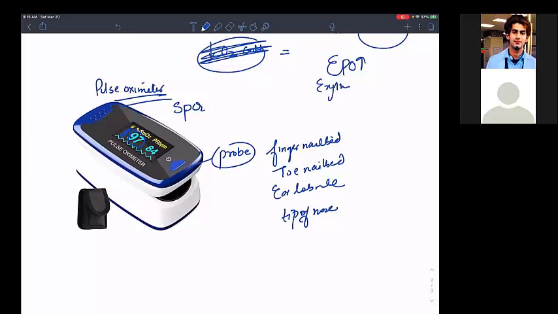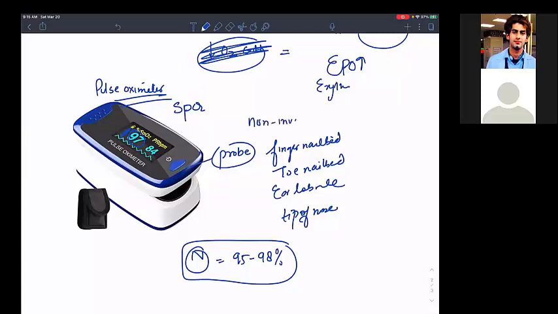Okay, what is the normal saturation of oxygen in the blood? That is 95 to 98%. That's what you are checking right now in these coronavirus days. So what actually is the principle of the pulse oximeter? I want to teach you here, because we have talked about saturation and everything. Basically, we are putting it on the finger, so this is a non-invasive test, isn't it? We are checking the saturation of oxygen.